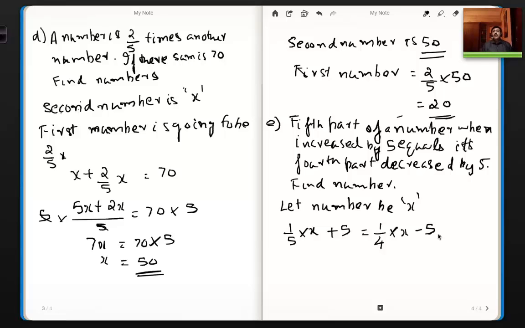Right? So now what you can do is, of course, here the LCM is 20, LCM is 5. So I'll say x plus 5 into 5 divided by 5 is equal to x minus 5 into 4 divided by 4. And so that basically gives me x plus 25 by 5 is equal to x minus 20 by 4. Now let us go the other way.